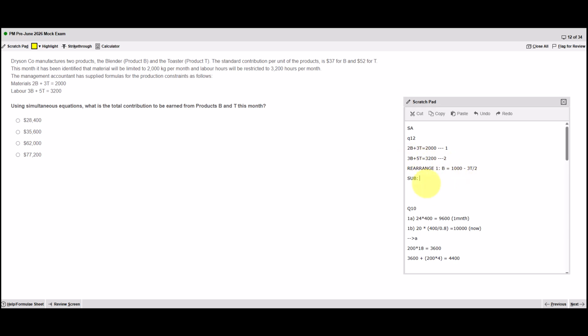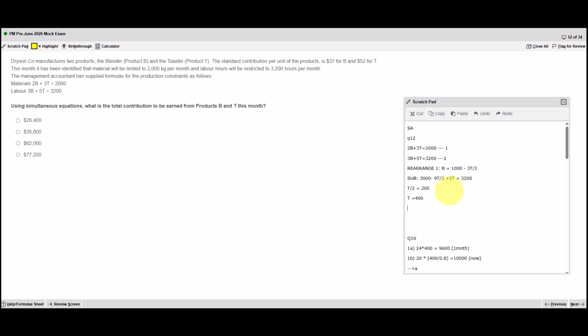So I've got 3 lots of 1000 is 3000 minus 3 lots of 3T over 2 is 9T over 2 plus the 5T equals 3200. So if I bring the 3000 to this side and then I combine these, so 9T over 2, and that's negative, and I've got plus 5T, which is 10T over 2, so I end up with T over 2 equals 200, therefore T equals 400.